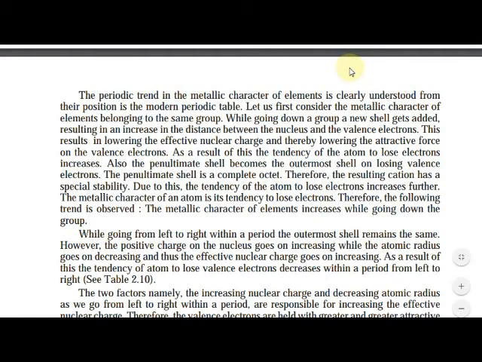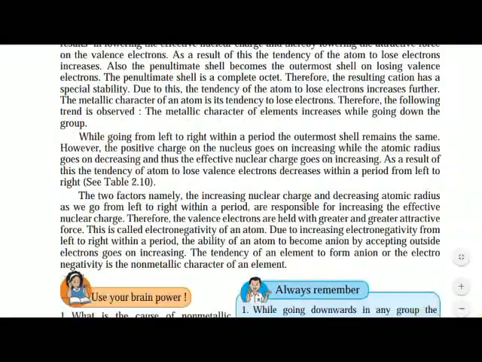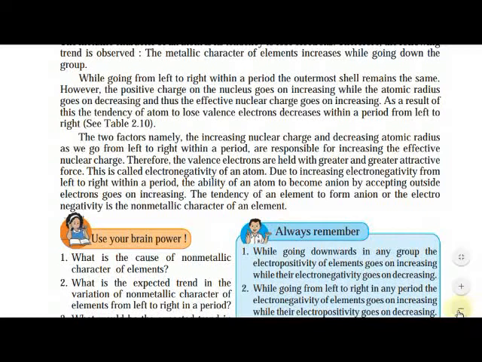This is called electronegativity of an atom. Due to increasing electronegativity from left to right within a period, the ability of an atom to become an anion by accepting an outside electron goes on increasing. The tendency of an element to form an anion, or the electronegativity,